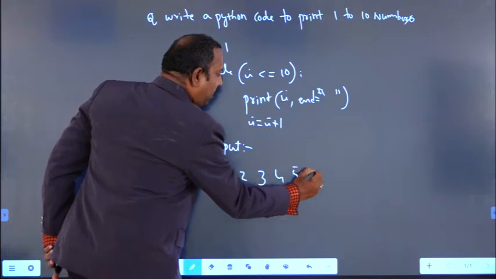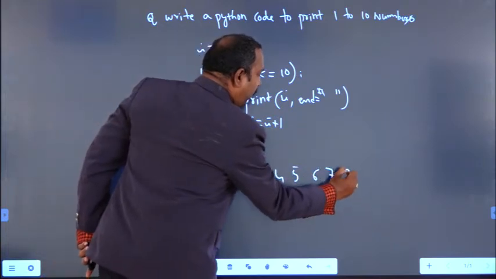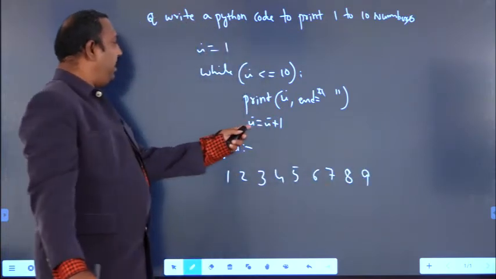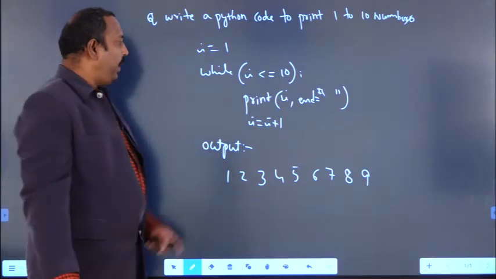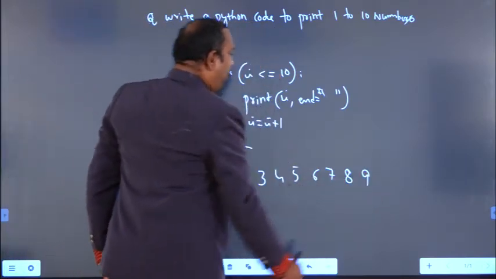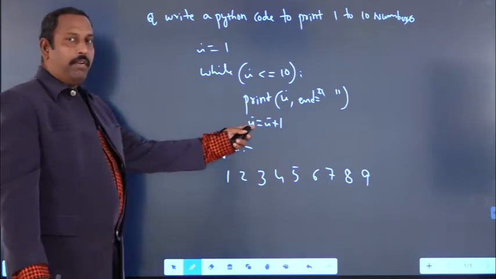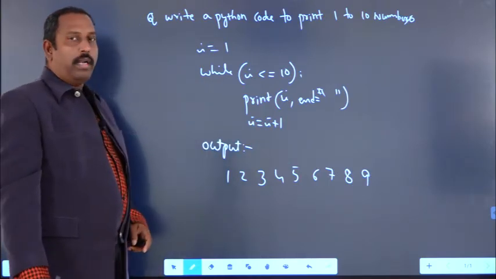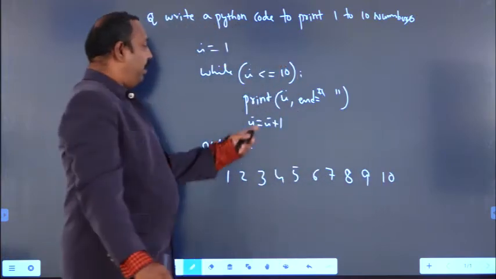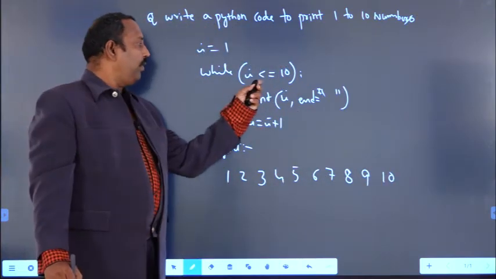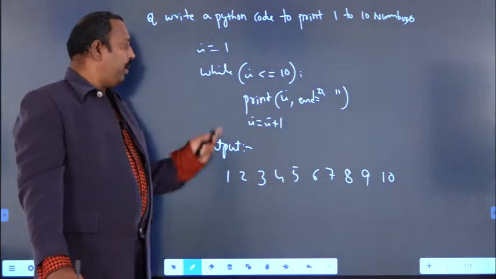Like this it will print 5, 6, 7, 8, 9. I will become 9 here, again go to while loop, 9 is less than equal to 10, condition is true. So print I means 9 will be printed, and I equal to I plus 1, I will become 10, and I is less than equal to 10, condition is true. So 10 will be printed, and I will become 11, and 11 is less than equal to 10, condition false, simply come out of the loop.